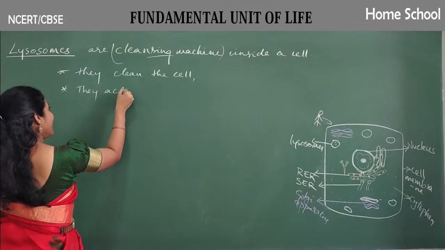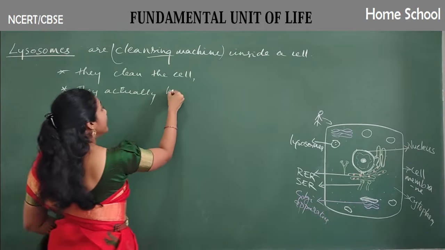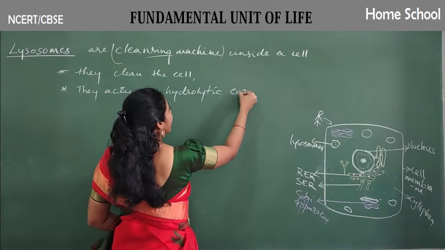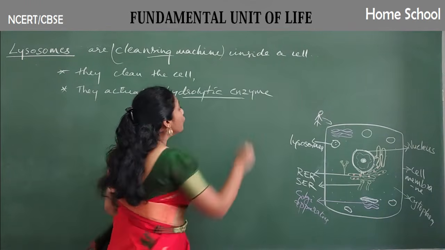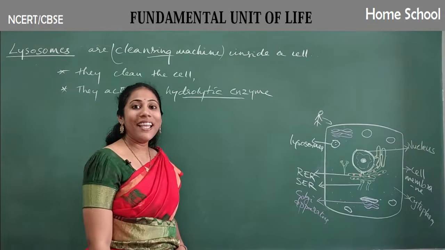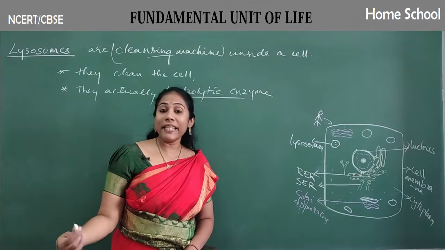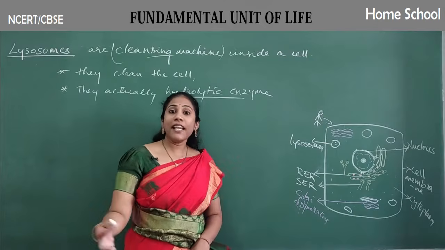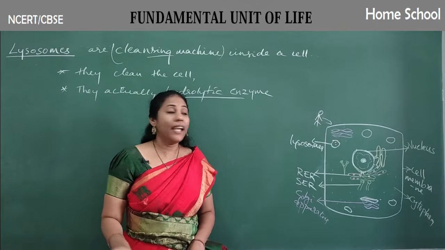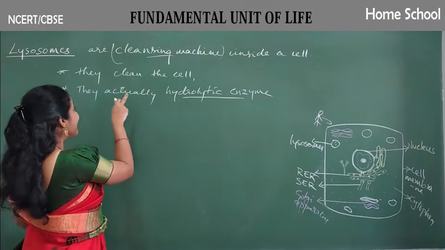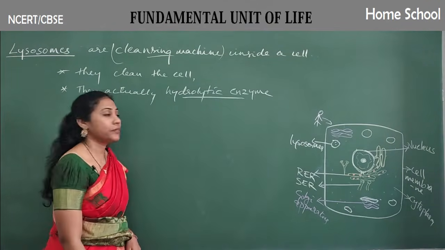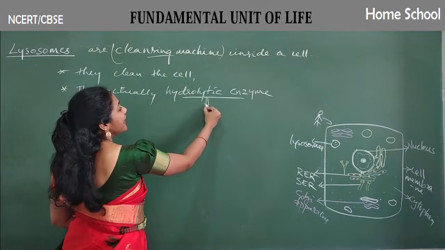How do they clean the cell? They have a hydrolytic enzyme. It is a kind of chemical, guys. So who produces this hydrolytic enzyme? Again, our endoplasmic reticulum. The endoplasmic reticulum produces many necessary things, and these are utilized by other cell organelles for various purposes. So the hydrolytic enzyme is in the lysosome, but the endoplasmic reticulum produces it.